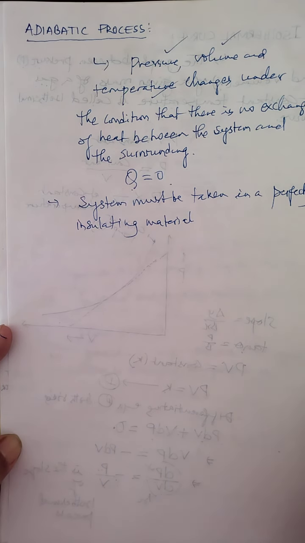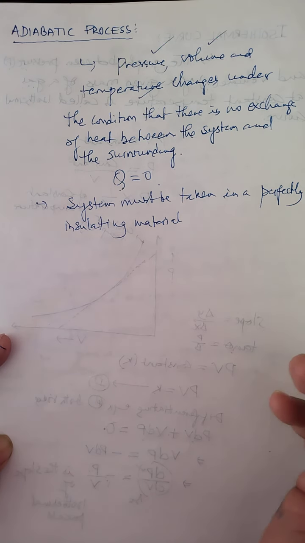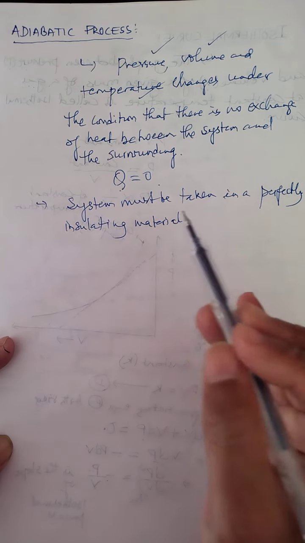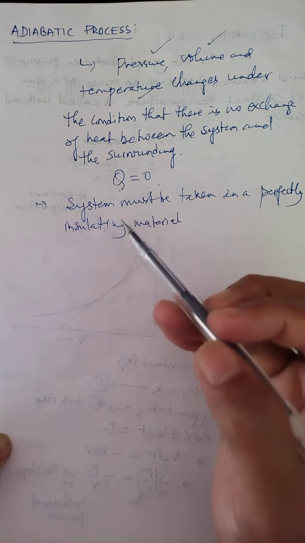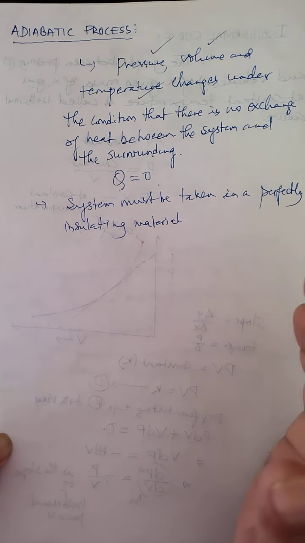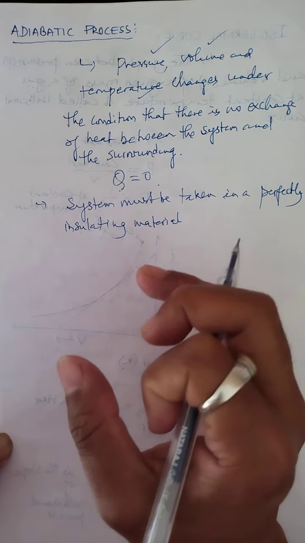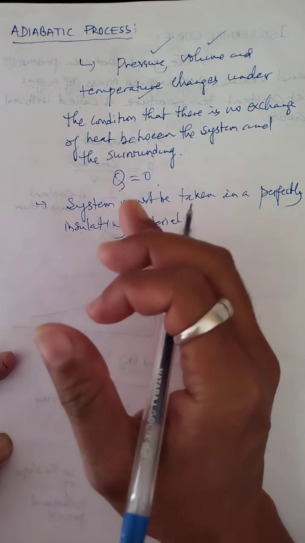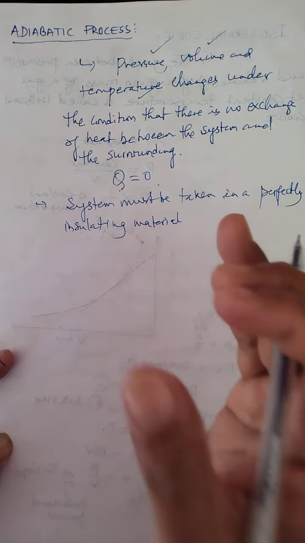Now this is just the opposite of the isothermal process, because in isothermal process, as you know, the system must be placed in a perfectly conducting material, but for adiabatic process, the system must be taken in a perfectly insulating material. So when the system is perfectly insulated from the surrounding, what happens? If any heat is produced inside the system, that heat does not go out from the system to the surrounding. Then definitely the temperature of the system increases.